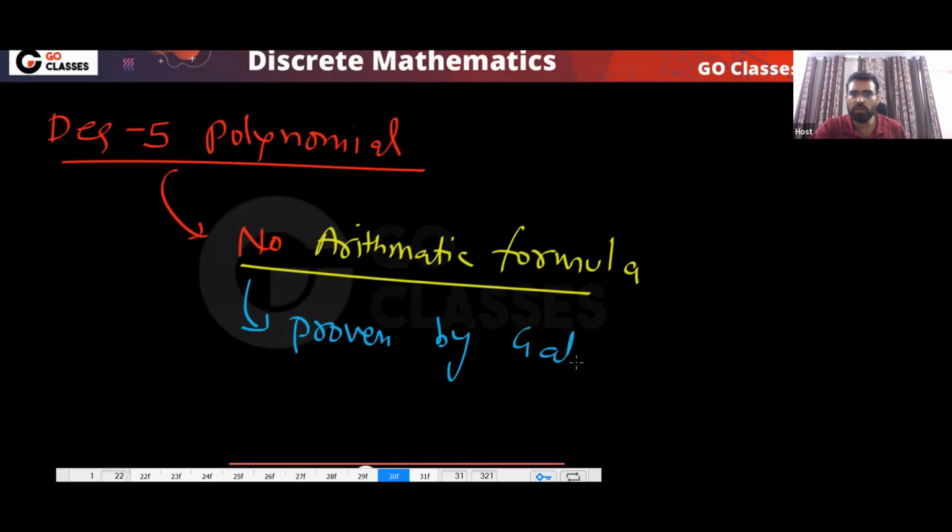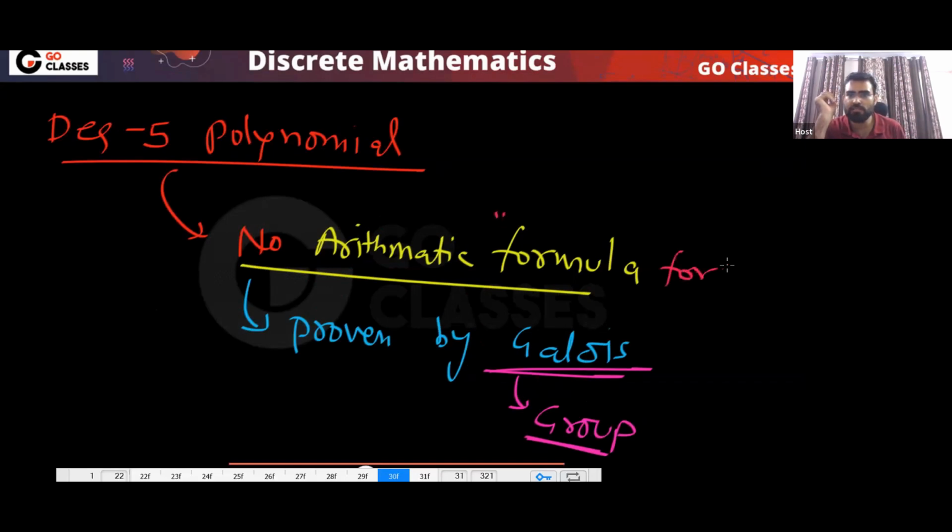And how did he prove it? He proved this using the concept of abstract algebra. He used the concept of a group. Basically, he started group theory. This was an open question, and now I can say that there is no formula for x. To prove this, he created a group, and this group is known as the permutation group.